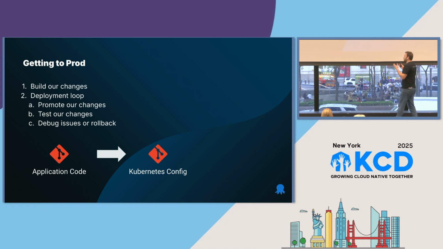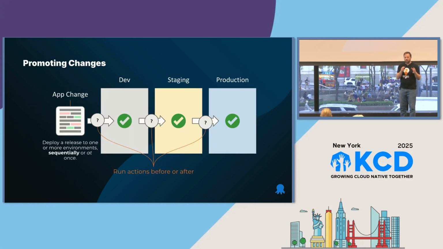And with GitOps, one of the things that we really recommend is that people separate their application code from their Kubernetes configuration and infrastructure code. Those usually become two separate repositories. They don't have to be, but we recommend that. And so when we promote changes, the whole flow is we've got an application change, and we want to run some actions before and after each step. Before we go to dev, we maybe want to let people know what's going on. Then we go to staging, then to production. This typically goes sequentially between environments, with different steps in between.